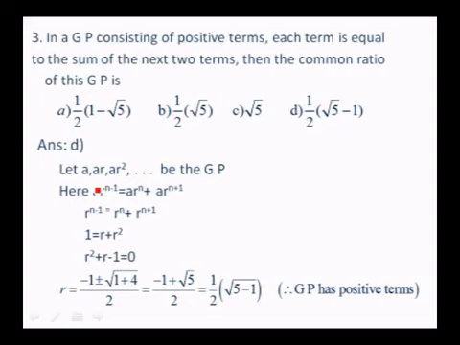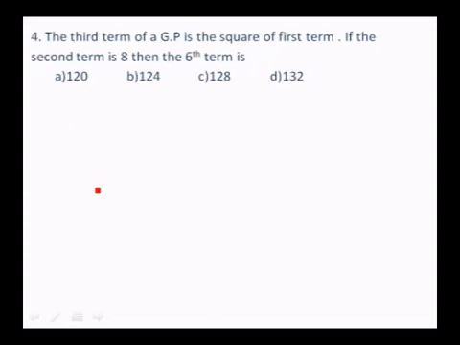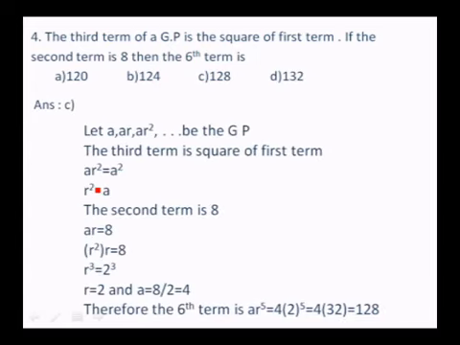So reduce that to the quadratic form, then you can easily obtain the solution. It's not very difficult. The third term of a GP is the square of the first term. If the second term is 8, then the sixth term is: so here also I take the GP as A, AR, AR square, etc. The third term is the square of the first term. Equate those two: AR square is equal to A square, so R square is equal to A.